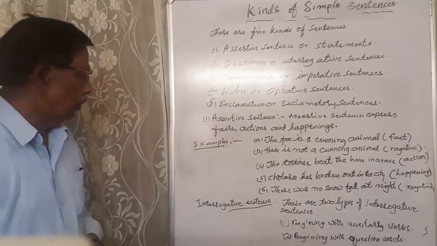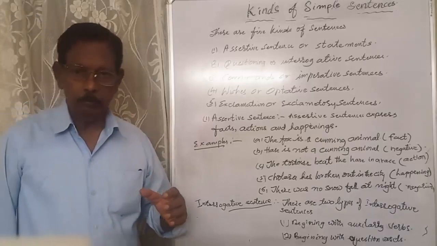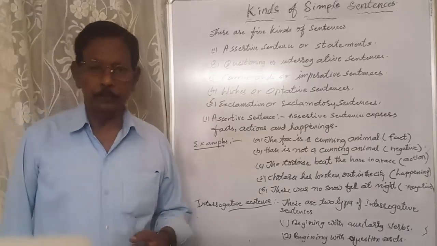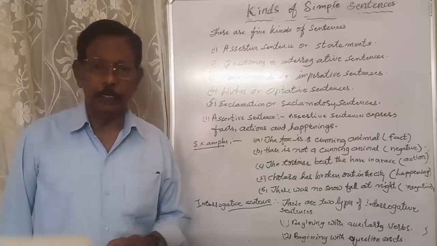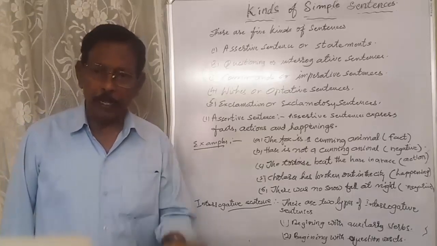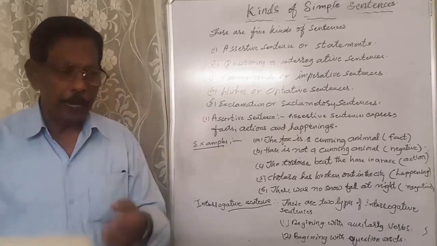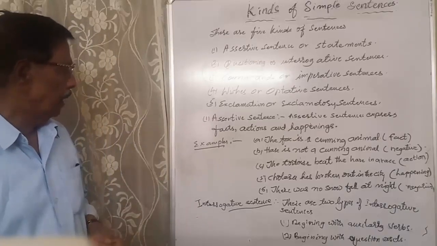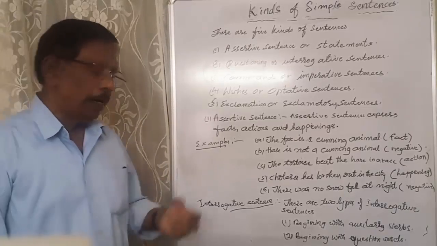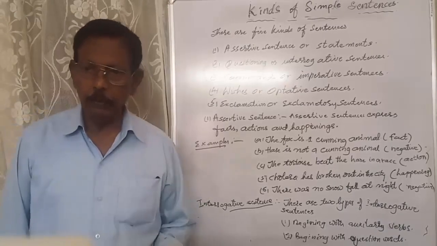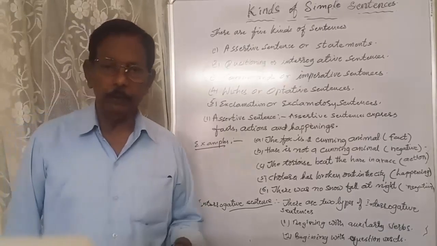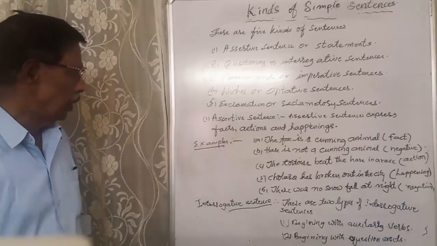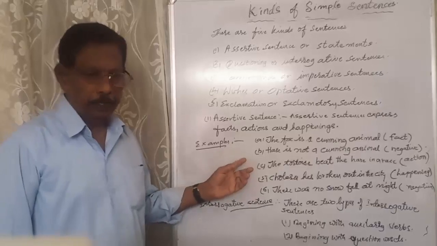Okay. Now, let us learn what is an assertive sentence. An assertive sentence expresses facts, statements, actions, and happenings. This is what the assertive sentence expresses. So here are some examples given on the blackboard.